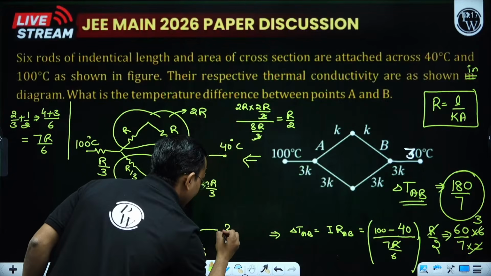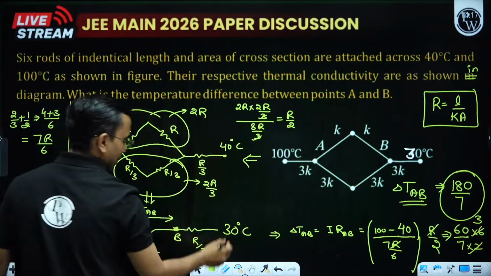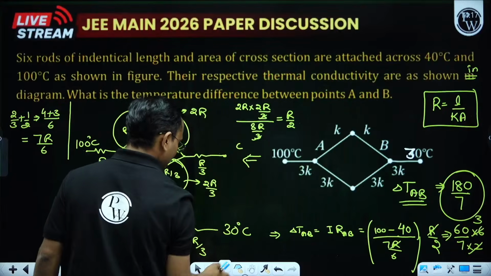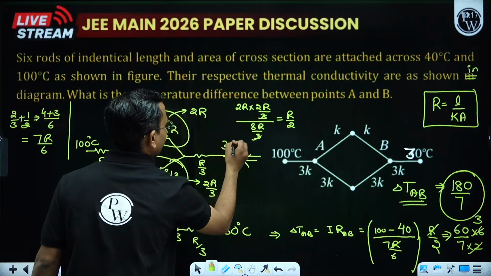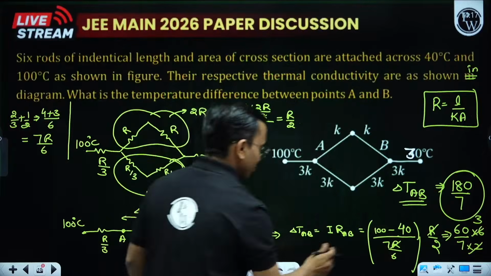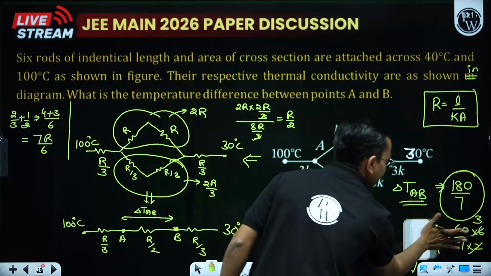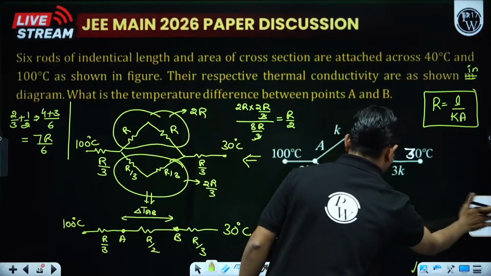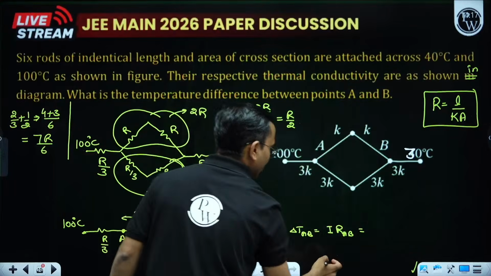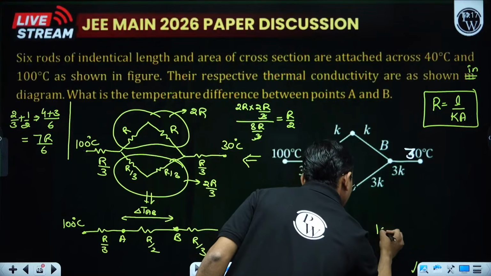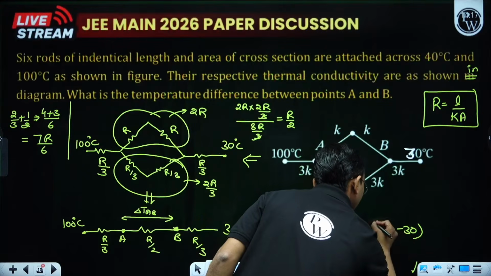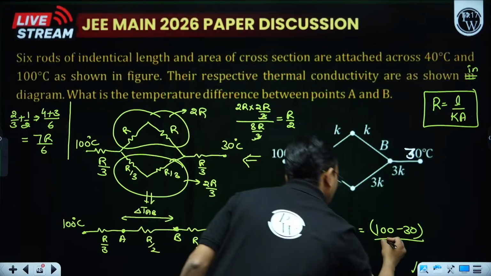So this as 30 degrees Celsius. Here also 30 degrees Celsius. And here also, let us do these calculations again. Now it will become 100 minus 30 divided by 7R by 6.